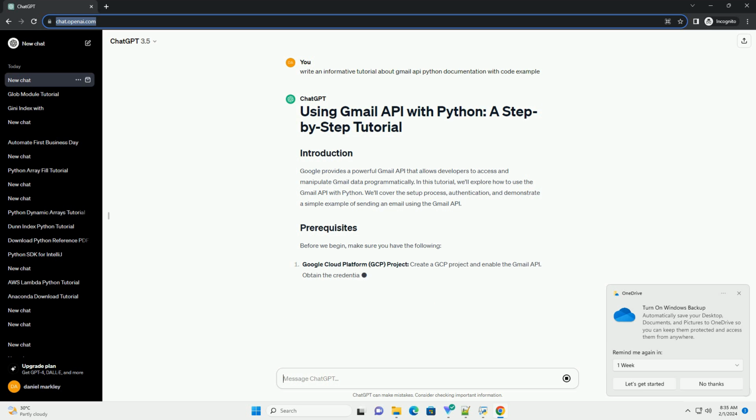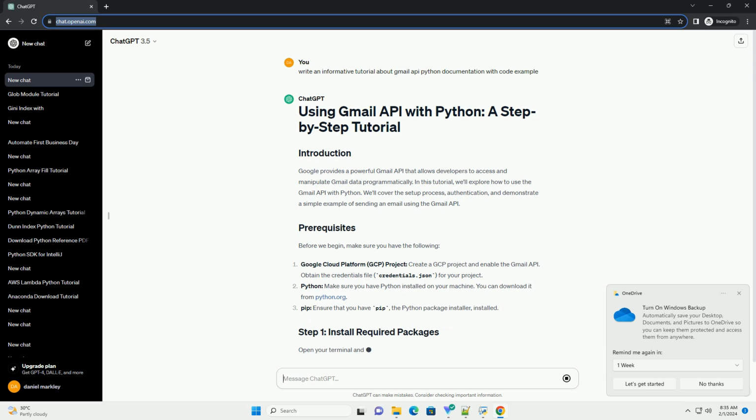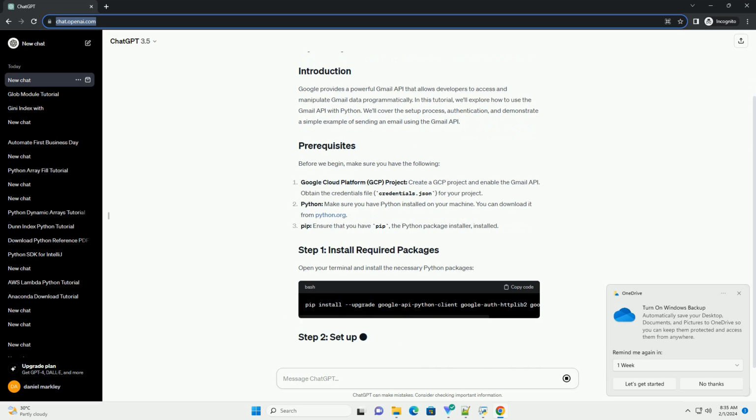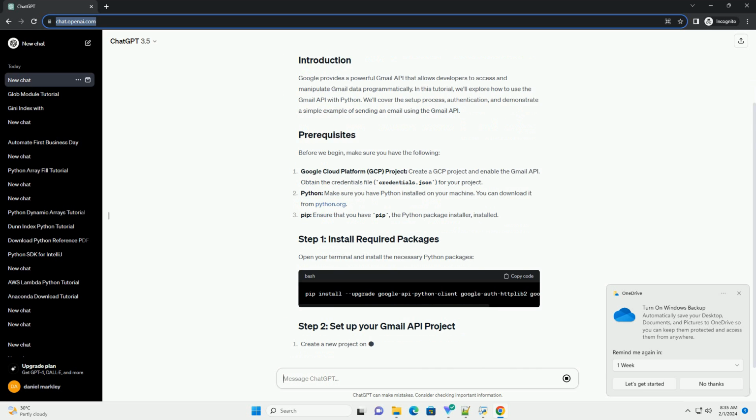Before we begin, make sure you have the following: a Google Cloud Platform (GCP) project. Create a GCP project and enable the Gmail API. Obtain the credentials file, credentials.json, for your project.